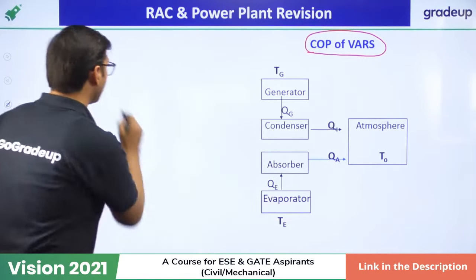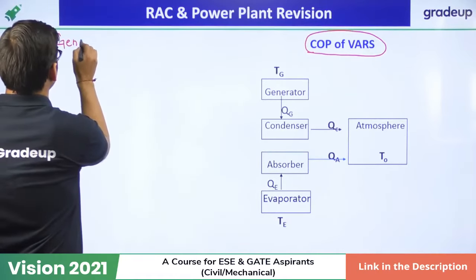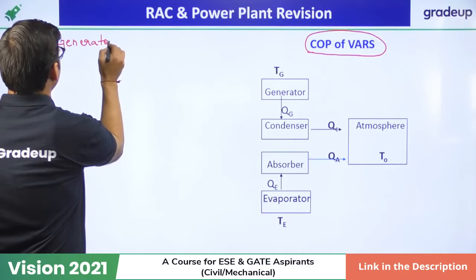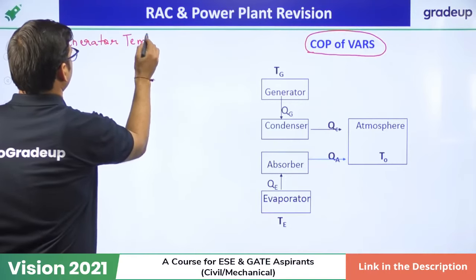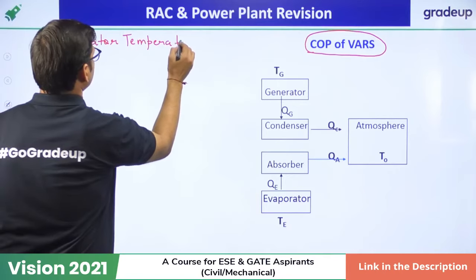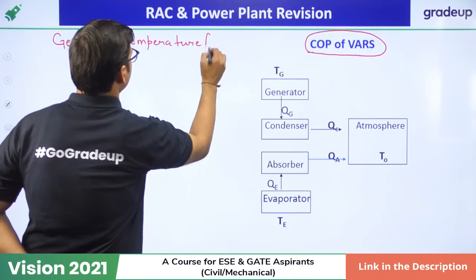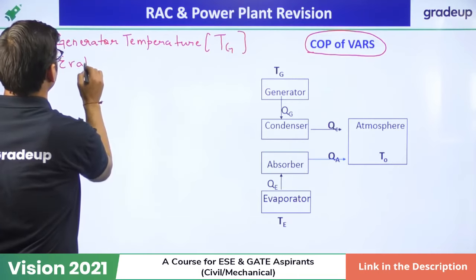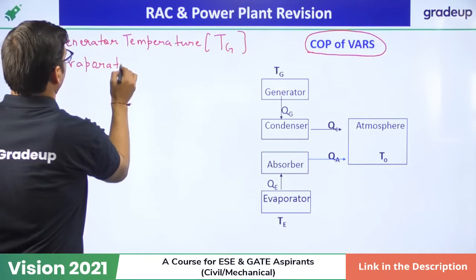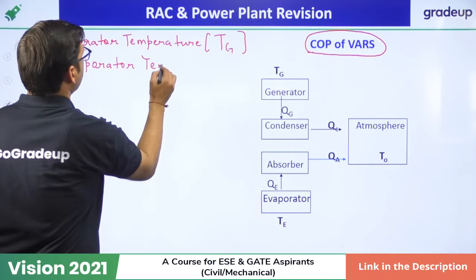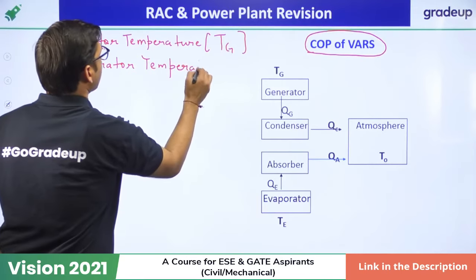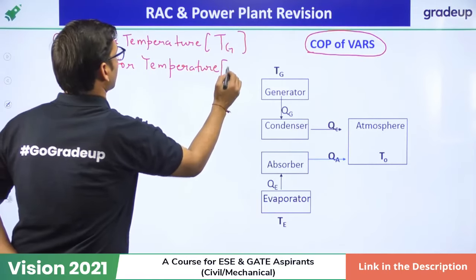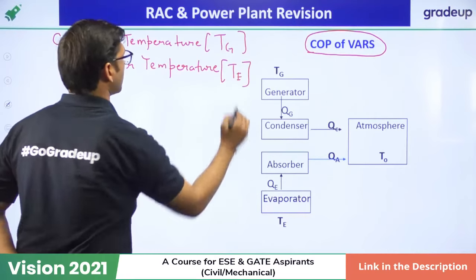First temperature is generator temperature. Let us say it is Tg. Then you have to find the evaporator temperature. Now you can easily find this temperature, right? Because generator temperature is the highest temperature and evaporator temperature is the lowest temperature, right?